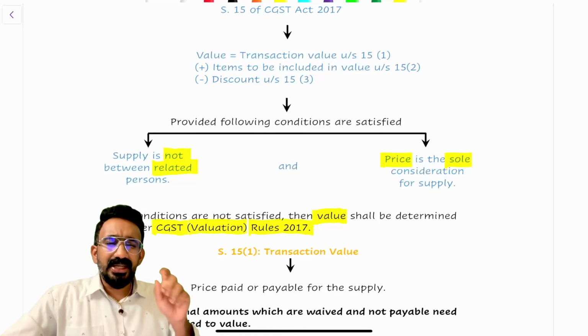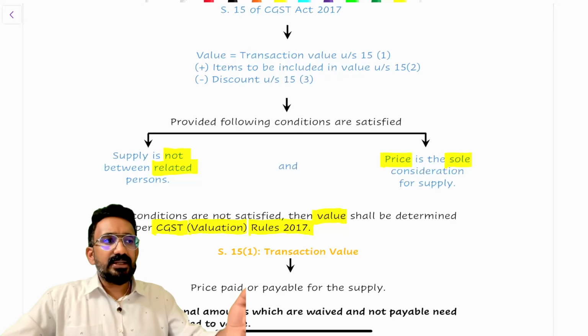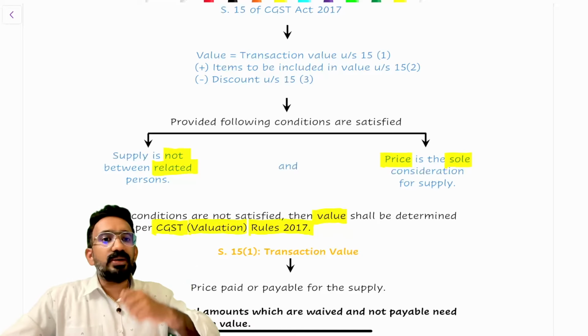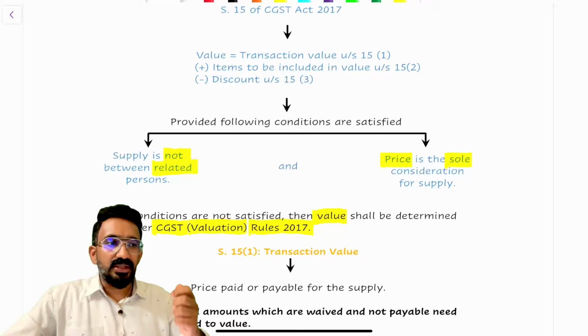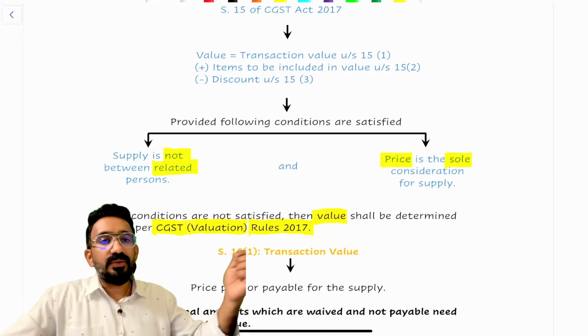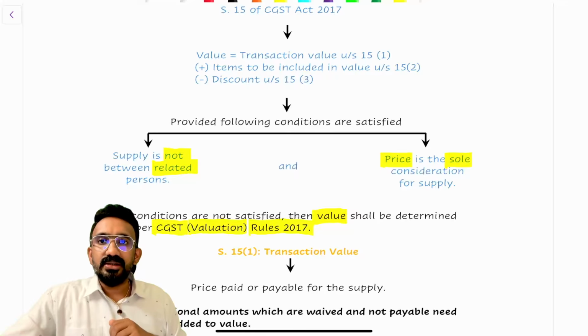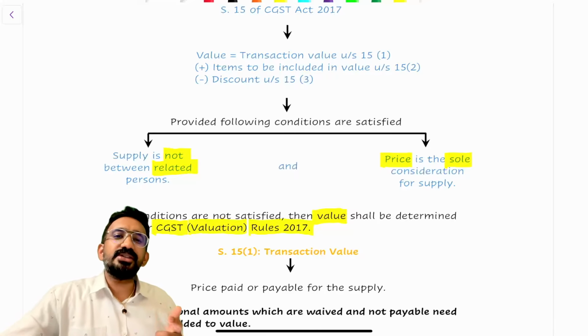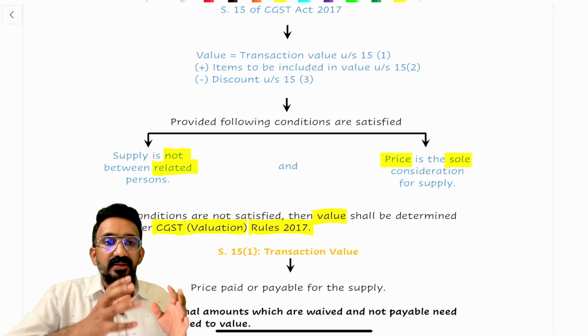They're saying that it should not be a case of an exchange. I sold a mobile phone for 10,000 rupees, and if I'm collecting 10,000, I can say that the price of 10,000 I got is the only consideration. What if I give a mobile phone to somebody and they're giving me 5,000 and some other phone worth 5,000 rupees? They're giving some other consideration which is not in monetary terms. I would rather call this an exchange case. In that case also, don't adopt the section 15 value and say that 5,000 is the value of the supply.